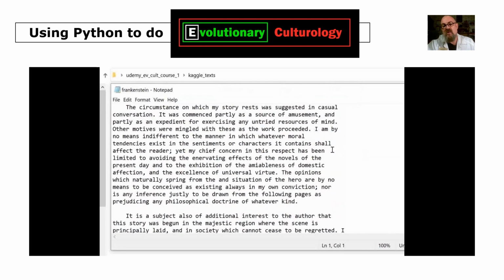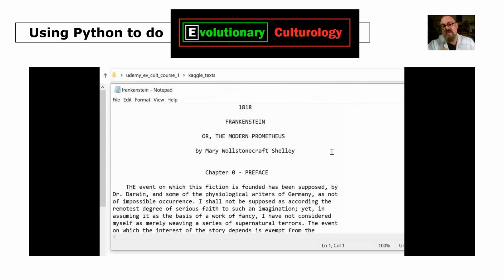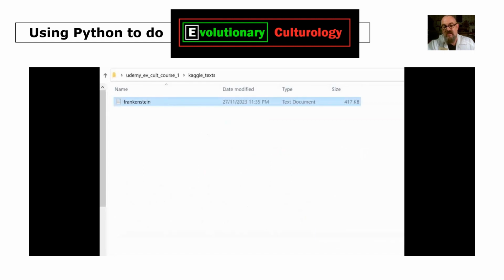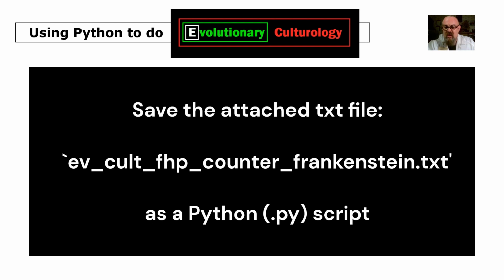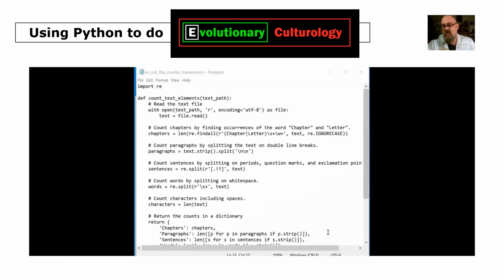We're going to analyze this text for its units and scale levels, or do an EvCult analysis of the units and scale levels. So the numbers of chapters, paragraphs, sentences, words, characters. So we've got that text file. Now I also want you to save the attached text file, this fractal Holon parton counter text file, which we'll save as a python.py file.